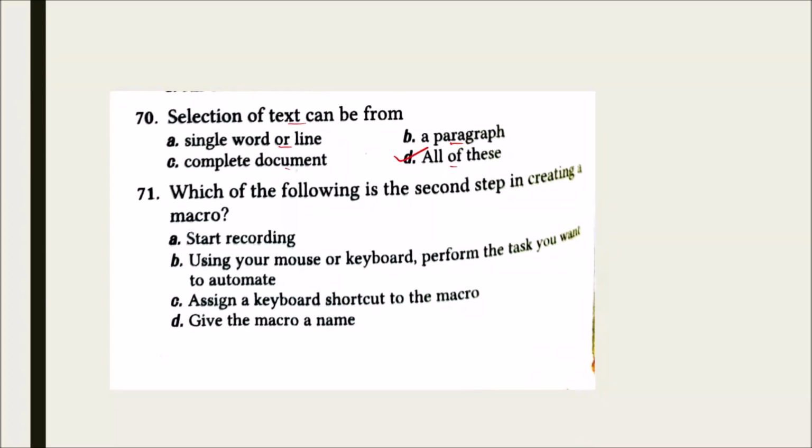And the correct option is all of these. Which of the following is the second step in creating a macro? Start recording, using your mouse or keyboard, perform the task you want to automate, assign a keyboard shortcut to the macro, give the macro a name. And the correct option for this is give the macro a name.